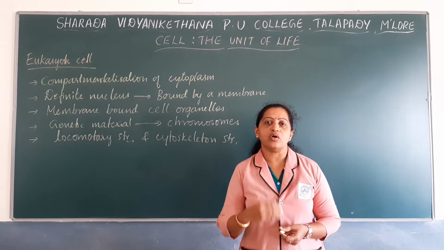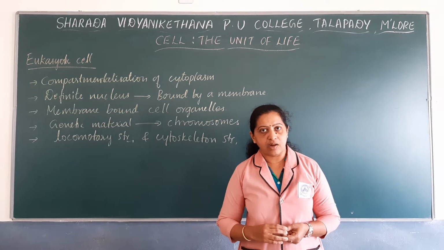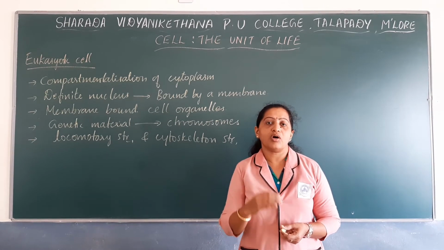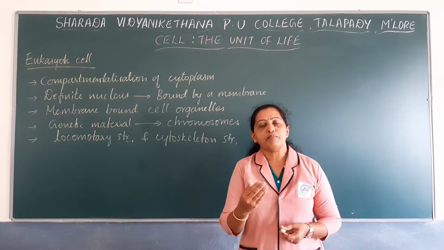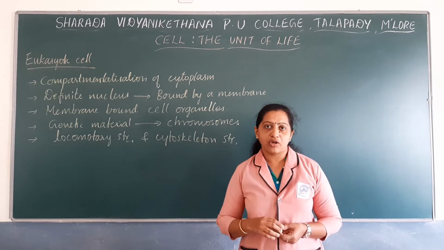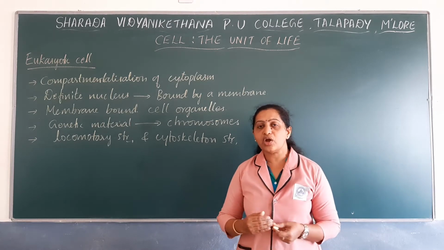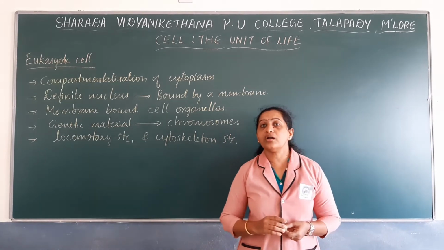We have already noted the organisms that have eukaryotic cells. For example, if we take plant cell as well as animal cell, both are eukaryotic cells, but they are not identical.